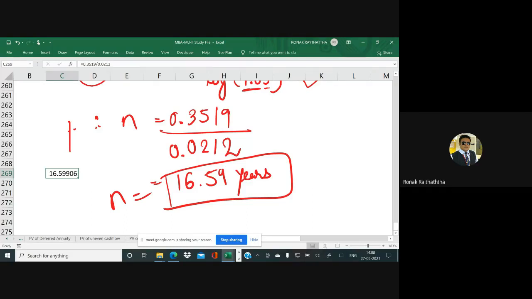That's why I'm putting more emphasis on doing it this way. I know that if you take the scientific calculator, it is just a task of 5 seconds and you will get the answer. But I don't want to do that. And in Excel, we have functions like FV and PV, and some advanced complicated calculations can be done within a fraction of a second. But we don't want to do that. We want to be fundamentally strong.